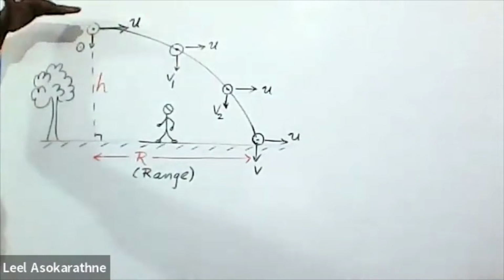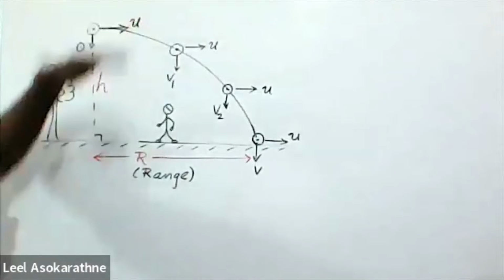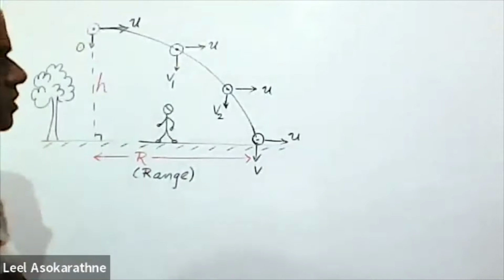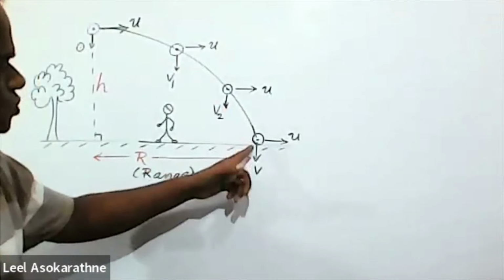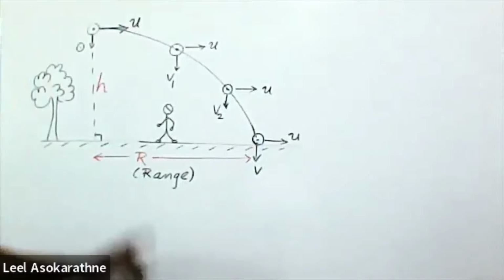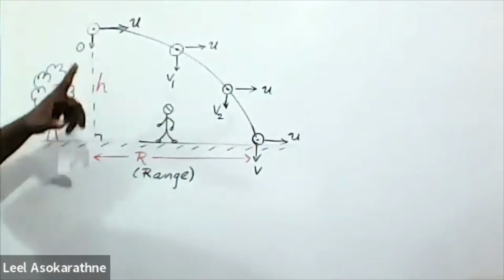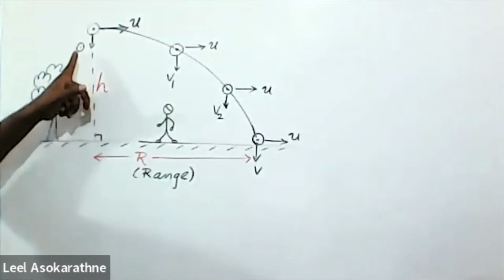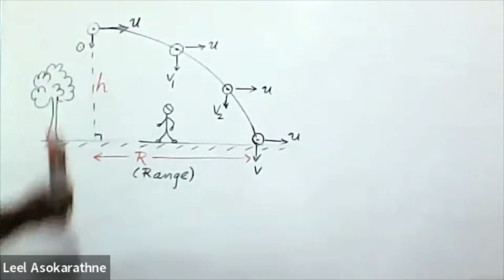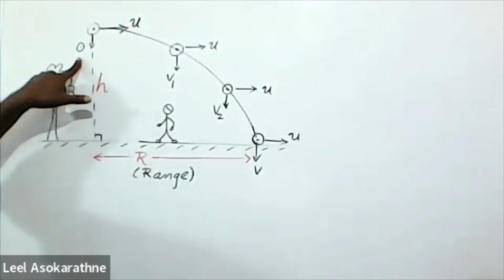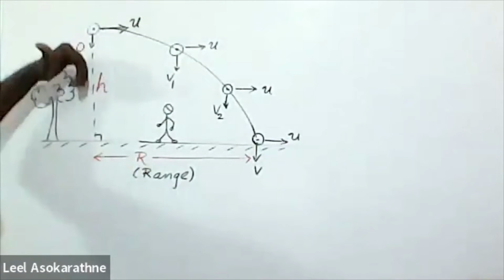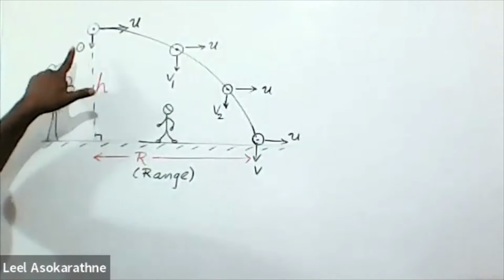Therefore, we can say that this horizontal component of velocity doesn't change until it reaches the ground. But when you consider vertical velocity, then we have to say that initial vertical velocity should be 0 at this point. Once it is projected horizontally, initial vertical velocity is 0.